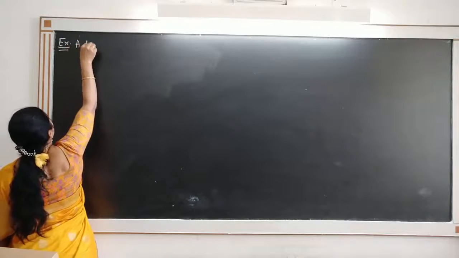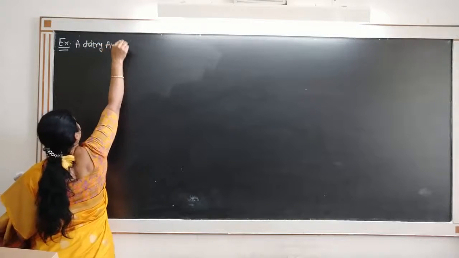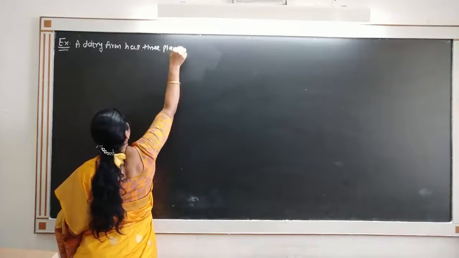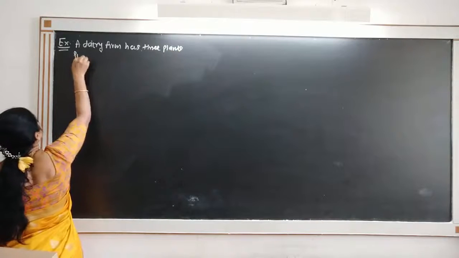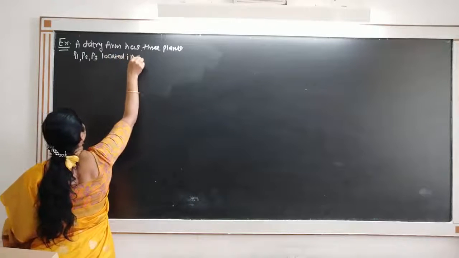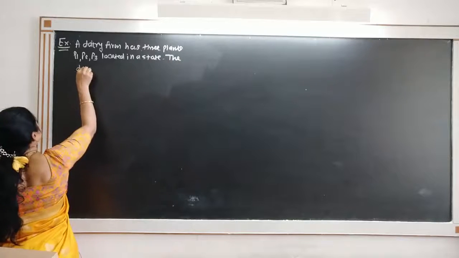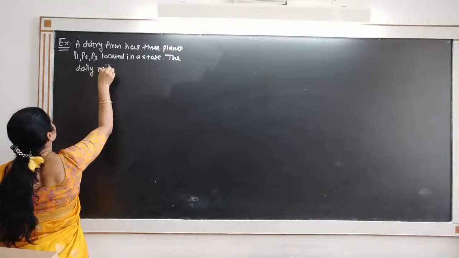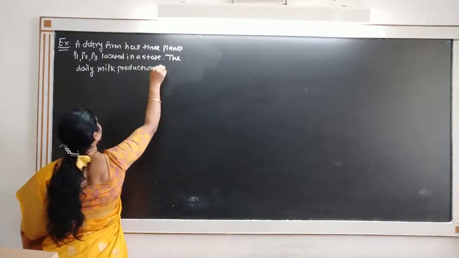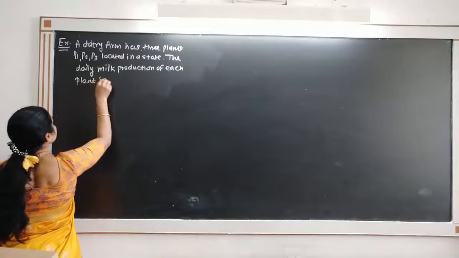A dairy farm has 3 plants P1, P2, P3 located in a state. The daily milk production of each plant is as follows.